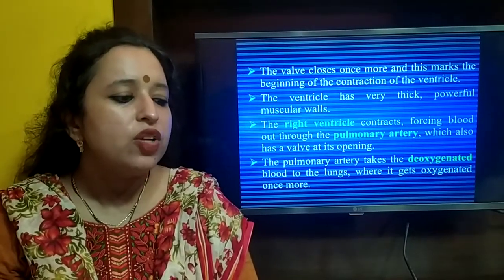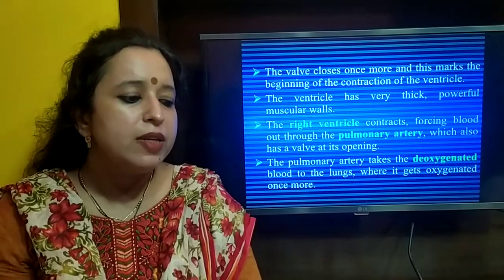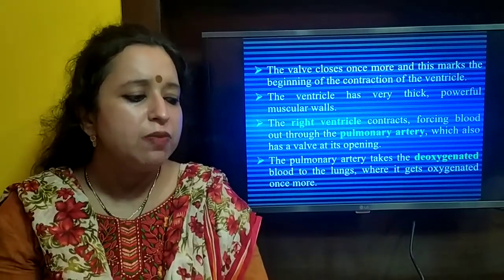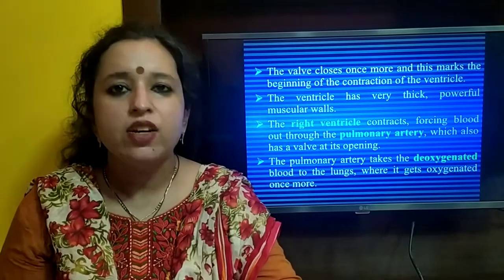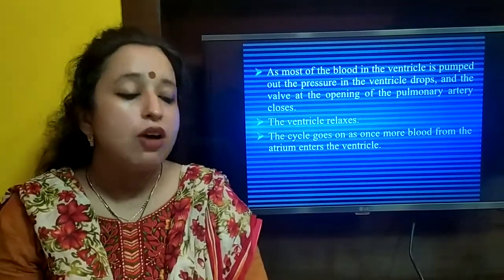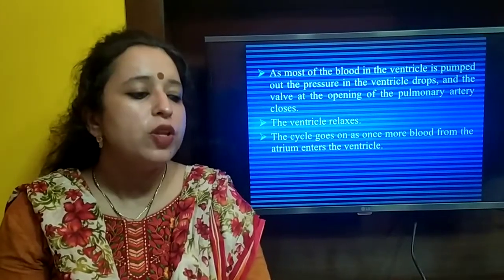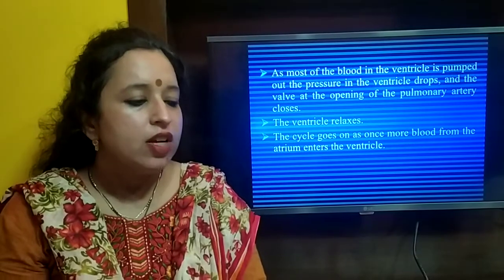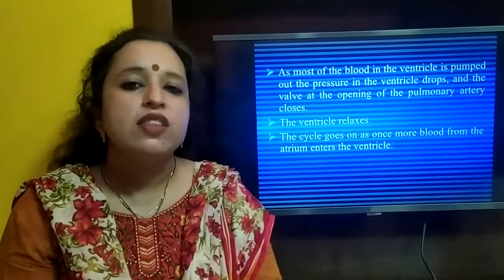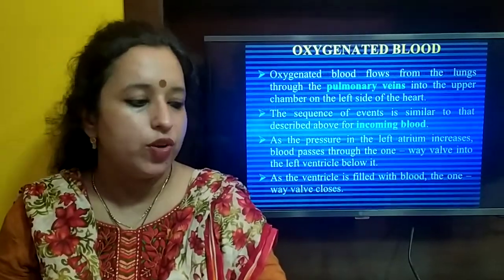The right ventricle contracts, forcing blood out through the pulmonary artery. The pulmonary artery takes the deoxygenated blood to the lungs, where it will get oxygenated. As most of the blood in the ventricle is pumped out, the pressure in the ventricles drops and the valve at the opening of the pulmonary artery closes. The ventricle relaxes. This cycle goes on and on once the blood from the atrium enters the ventricle.